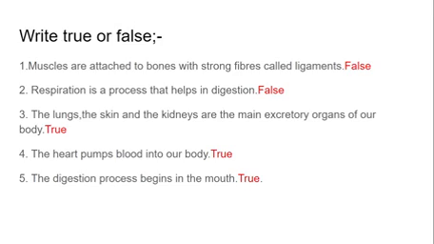First question is muscles are attached to bones with strong fibers called ligaments. So it is false. Respiration is a process that helps in digestion. It's also false. The lungs, the skin, and the kidneys are the main excretory organs of our body. True. The heart pumps blood into our body. True. The digestion process begins in the mouth. True. So you will complete all these four topics in your notebook only one time.